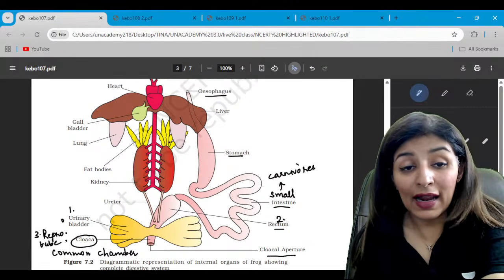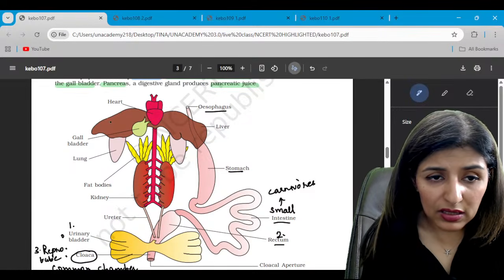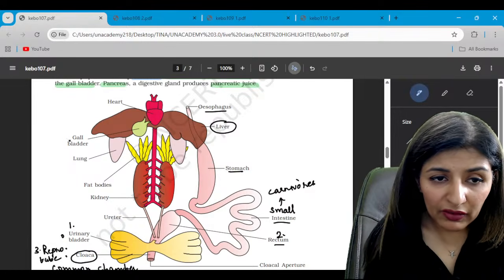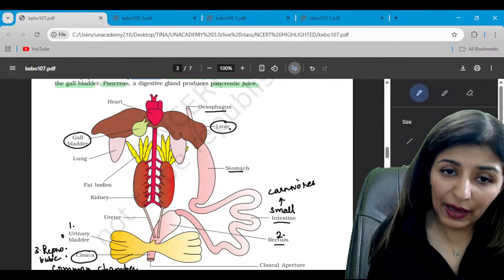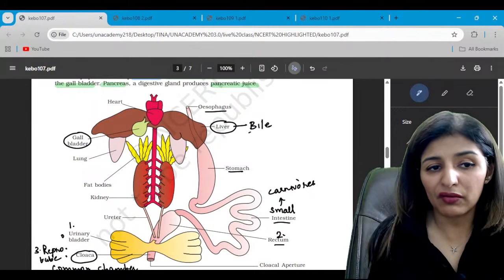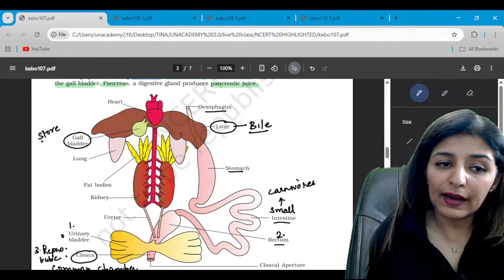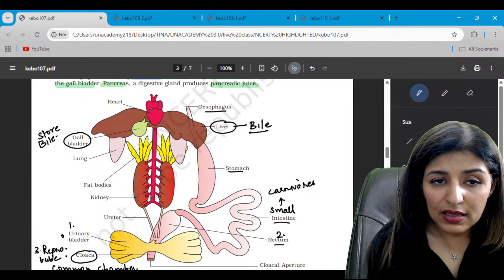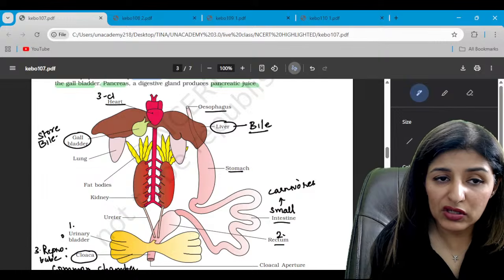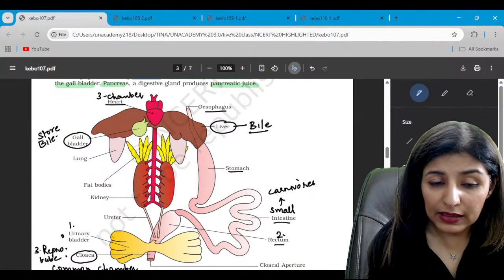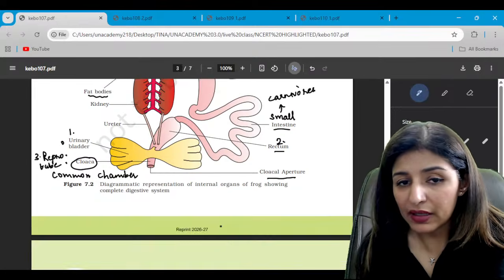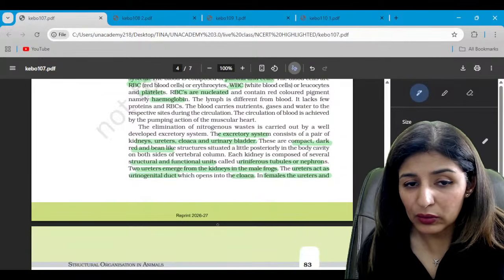Then look at the glands. This brown colored structure is liver, again 2 lobes. Then below the liver, we have gallbladder, which is going to store bile. Liver produces bile for the emulsification of fats. Gallbladder is going to store bile and release it as and when necessary. Is that clear? Then this is the heart, and heart is of course going to be three-chambered. These are the kidneys. Kidneys have fat bodies over it, and the tubes starting from the kidneys are called ureters. So are you clear with the labelings of this diagram? The labelings are clear to all.